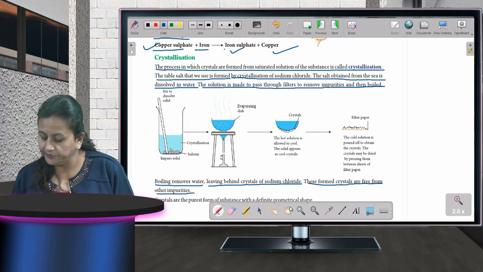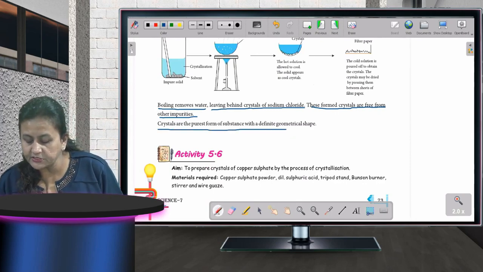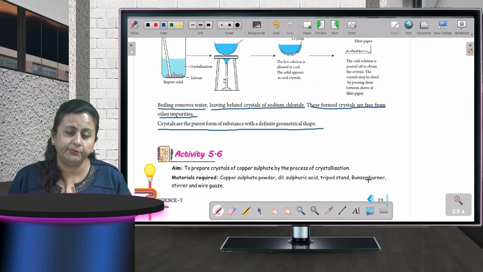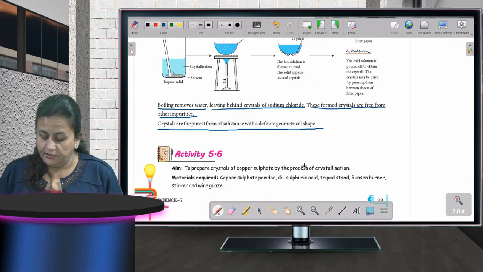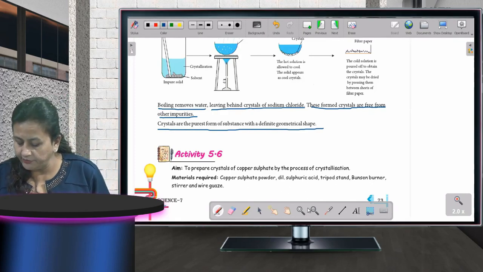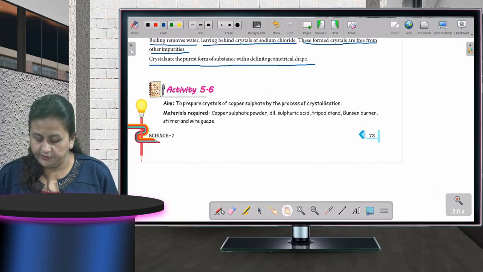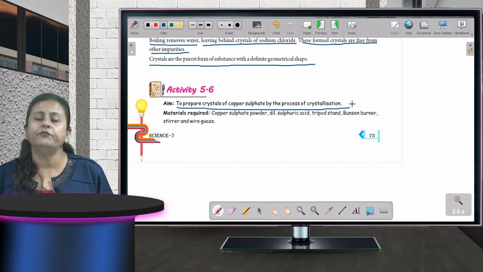Okay. Then crystals are the purest form of substance with a definite geometrical shape. It has a definite shape and it is a geometrical shape. Fine. Now there is one more activity: to prepare crystals of copper sulfate by the process of crystallization.